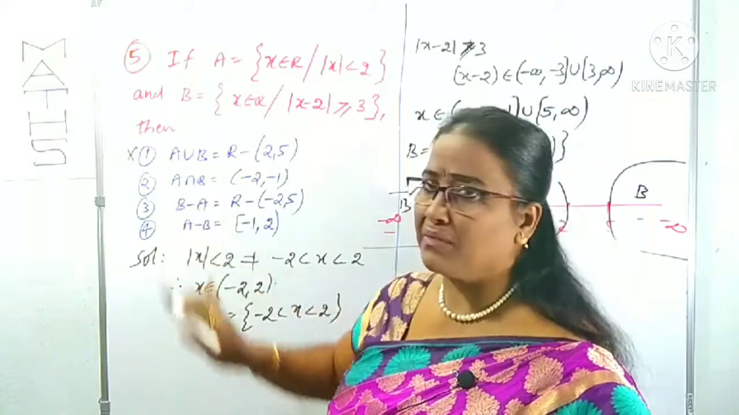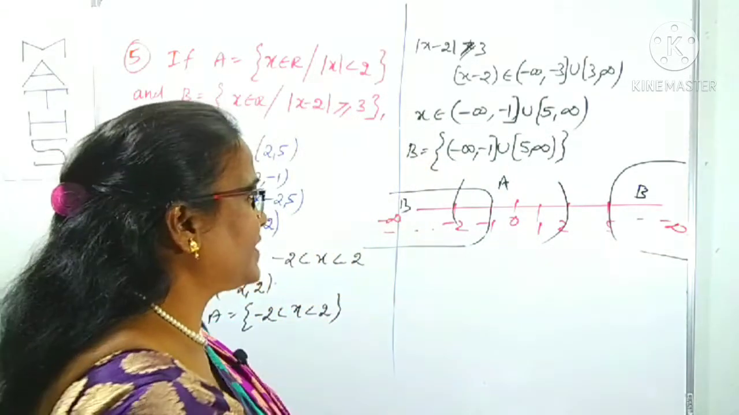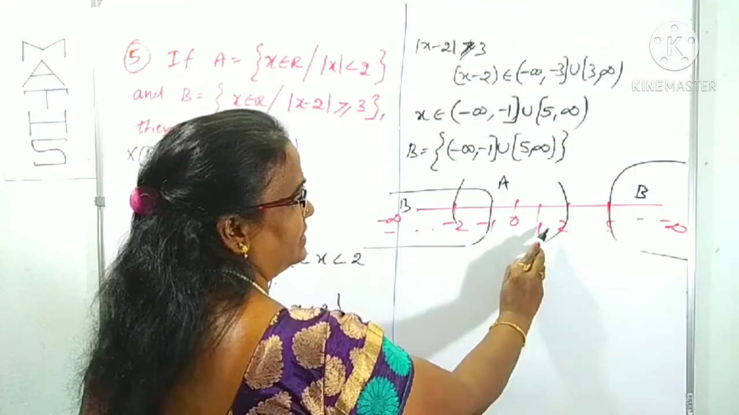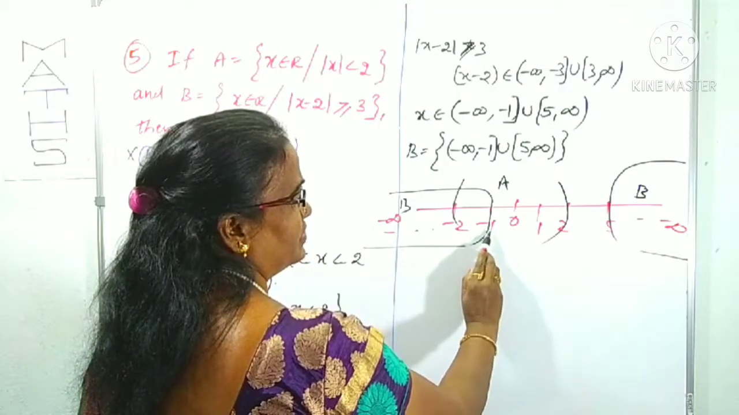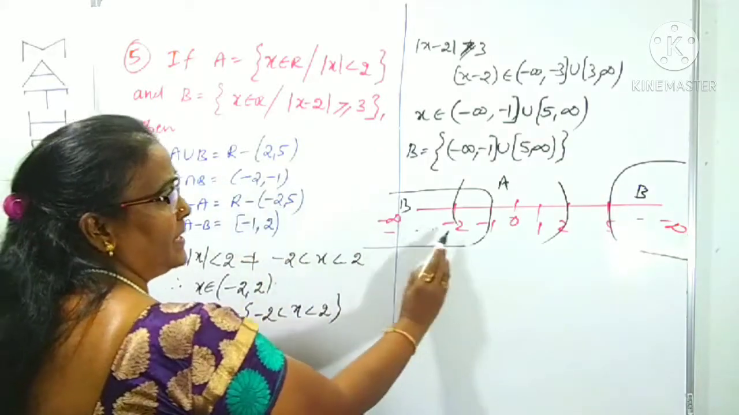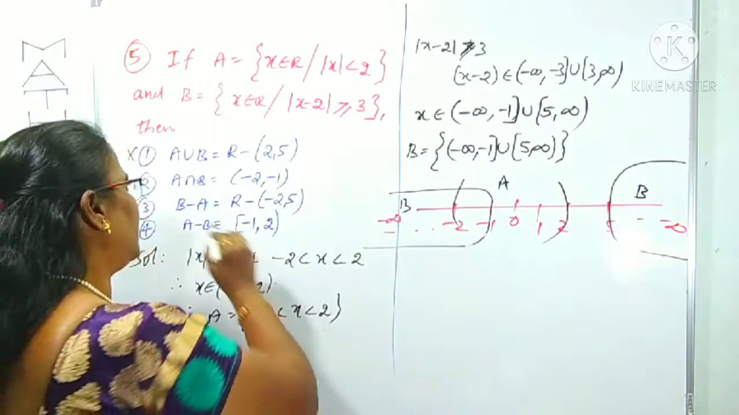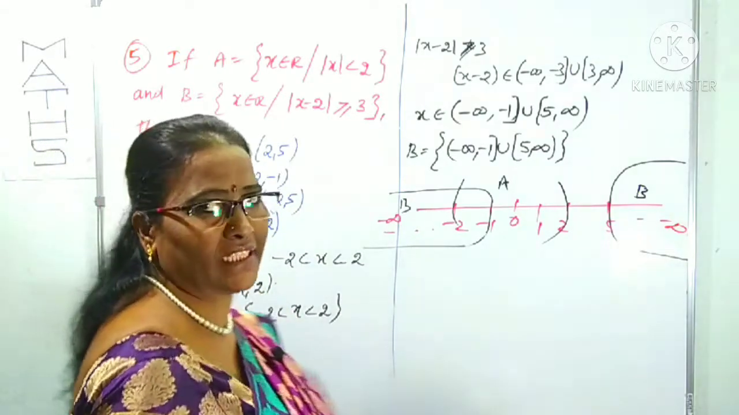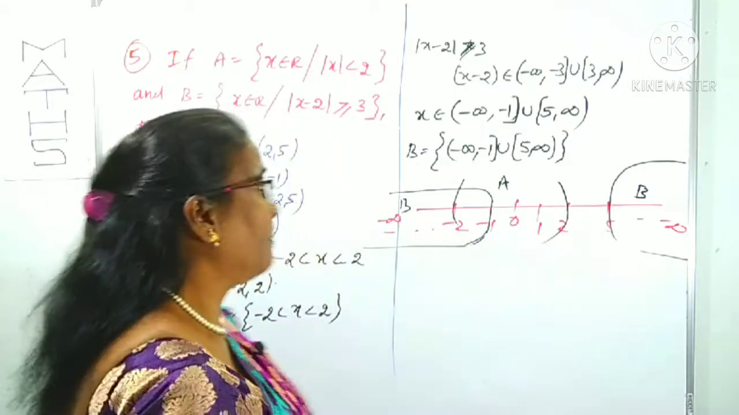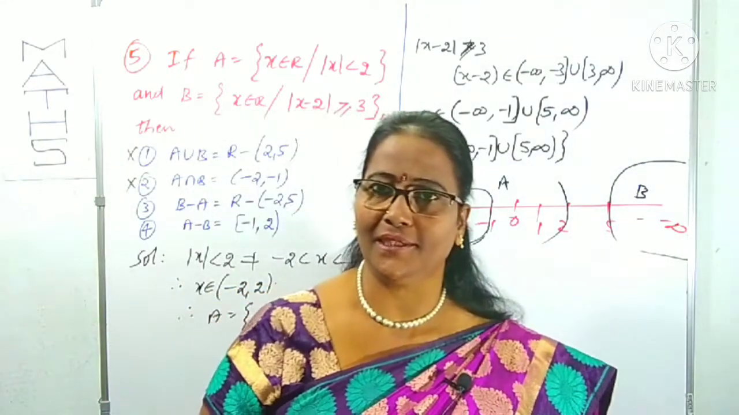Now A intersection B. What is A intersection B? A intersection B is the common part of A and B. What is the common part of A and B? Minus 2 to minus 1, open at minus 2 but minus 1 is closed. Here minus 1 is closed, so we have to take minus 1. But in the option, minus 1 is given as excluded. That's why it is also not the correct option.